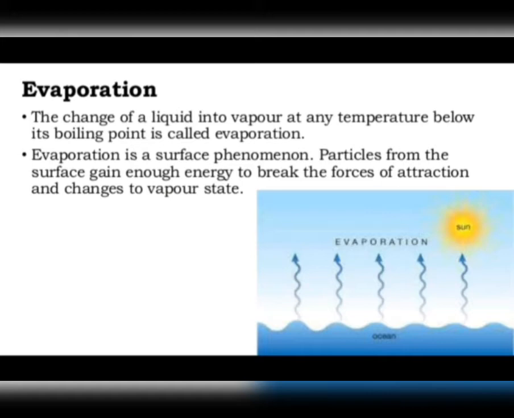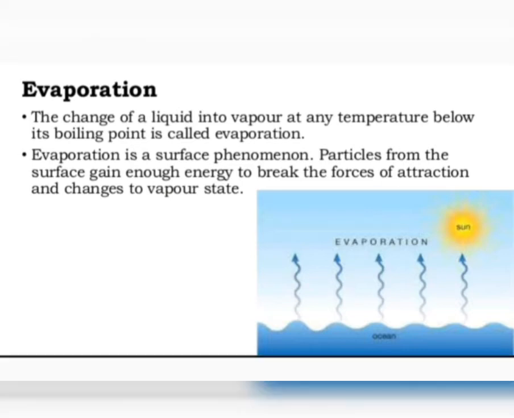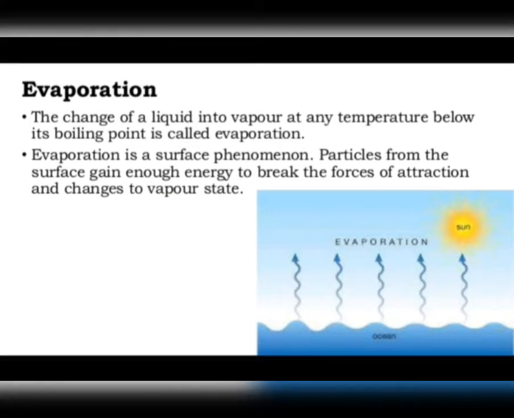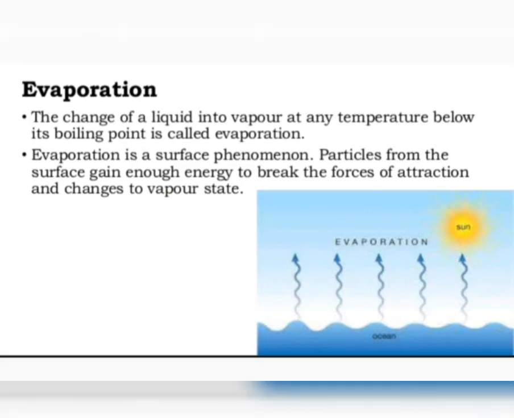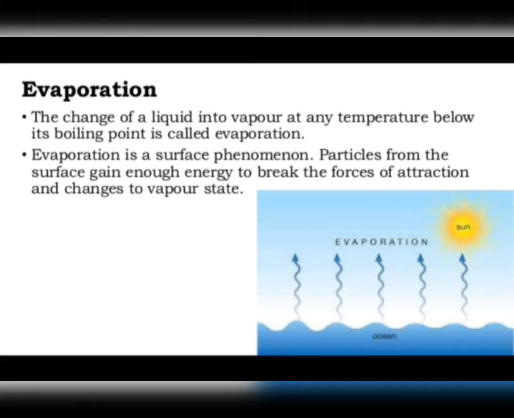That is evaporation. So basically, evaporation can take place even at room temperature, though it is faster at higher temperature. And it's actually a surface phenomenon, because the particles present at the surface evaporate. Whatever be the temperature at which evaporation takes place, latent heat of vaporization must be supplied whenever a liquid changes into vapor. So, basically, we have to supply latent heat of vaporization to change the liquid into vapor.